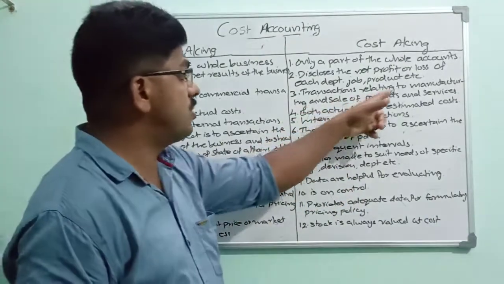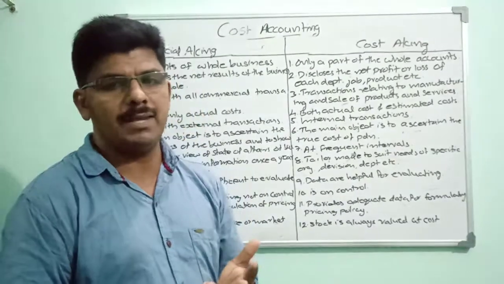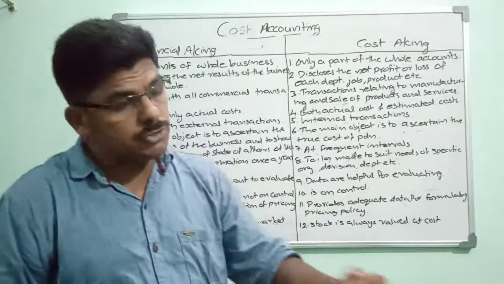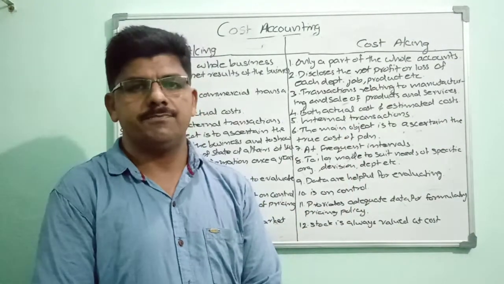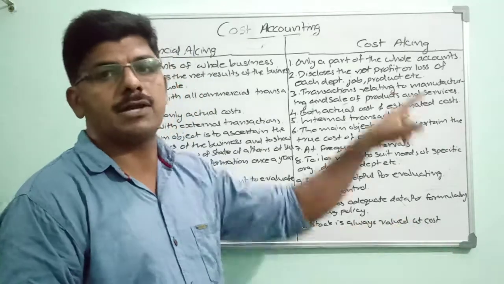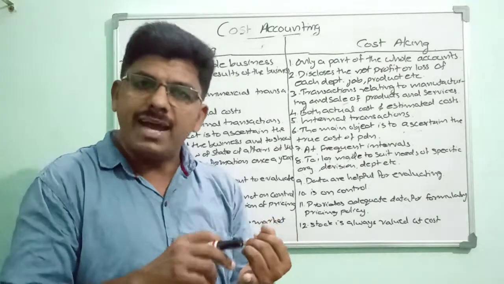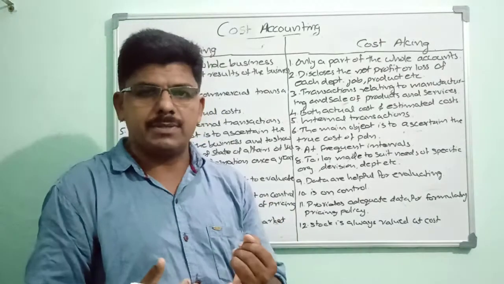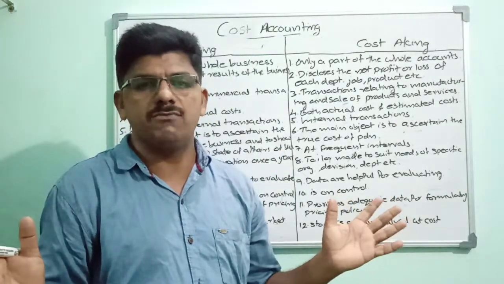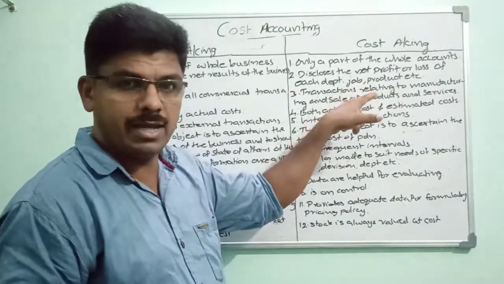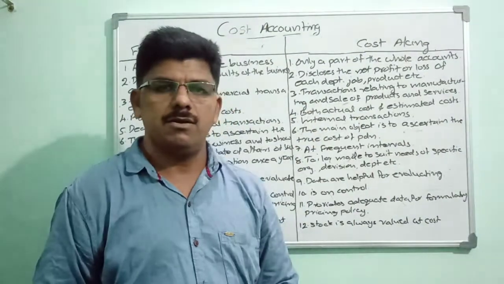But here, transactions relate to manufacturing and sale of products and services. Manufacturing and sale, that means only the information relating to the production of outputs or services and their sale is recorded in this cost accounting system. That means the data relating to collection of capital, procurement of capital, and the giving of rewards to these investors are excluded from cost accounting. It records only those transactions relating to manufacturing and sale of goods or services.